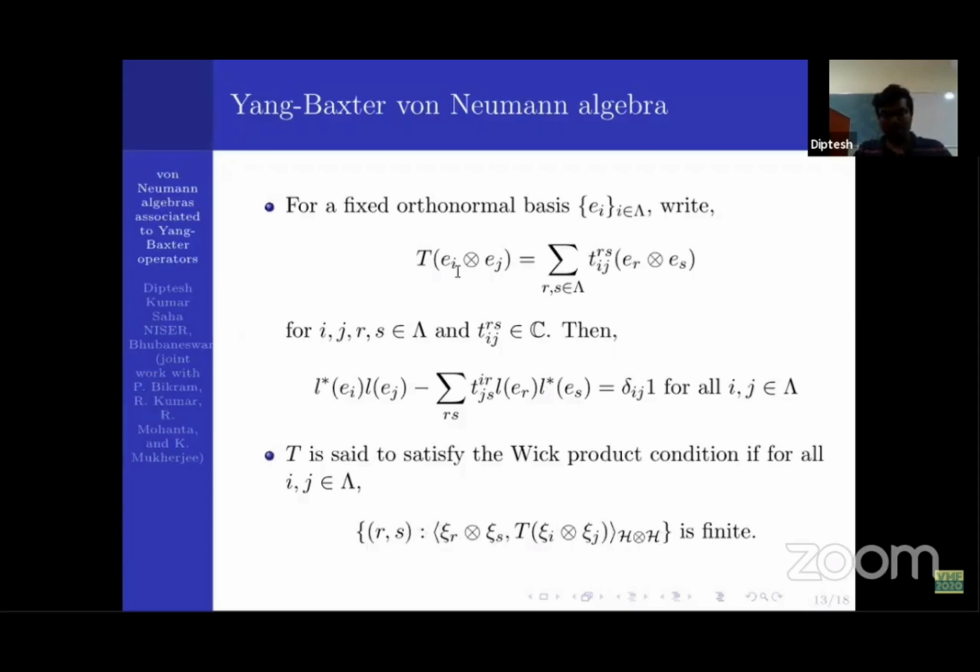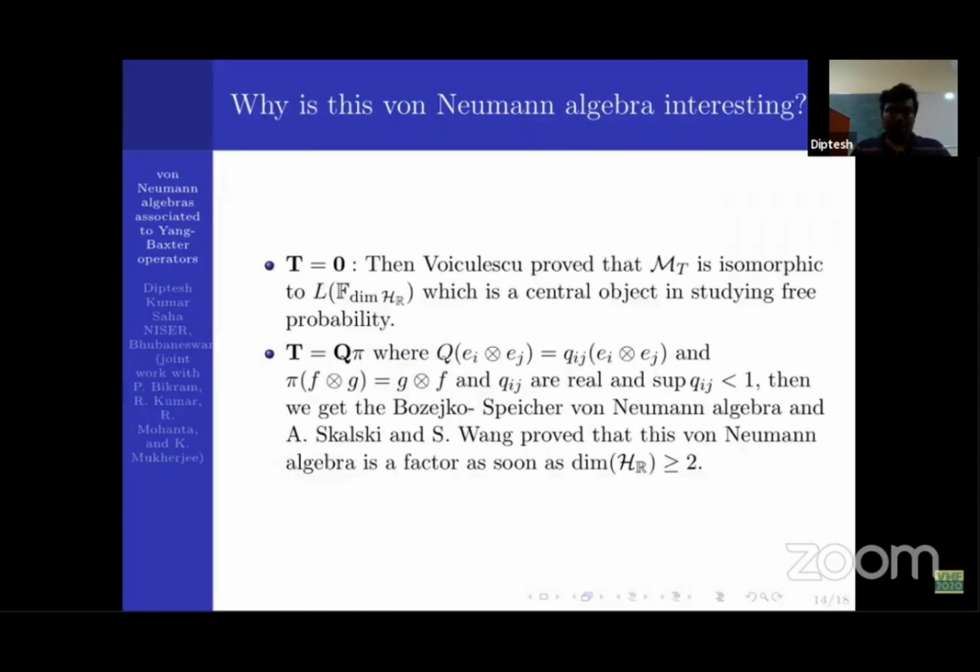This set is nothing but, suppose for every i and j fixed, this linear sum is an infinite sum. So T satisfies a weak product condition when this linear sum becomes actually finite. I think this is wrongly written. So this is not equal to 0. That is, the inner product not equal to 0 is finite. Sorry. Okay.